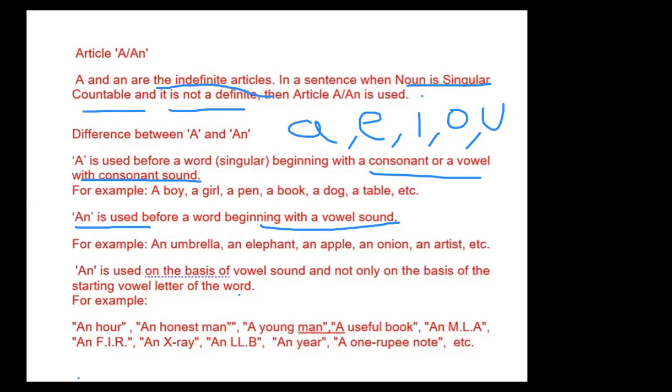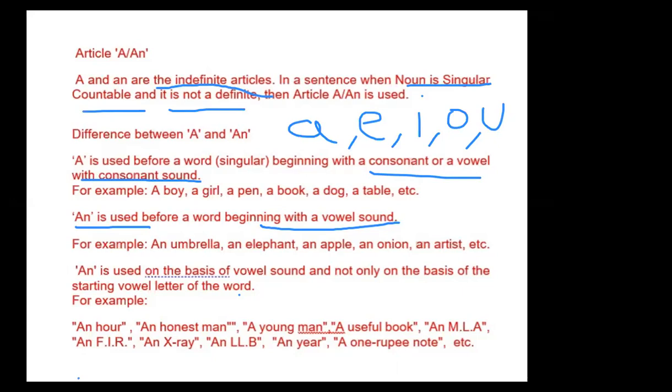L, again it sounds like L. Year. Again, year starts with a consonant letter, but when we pronounce year, its sound starts with a vowel sound, so that we use an year.